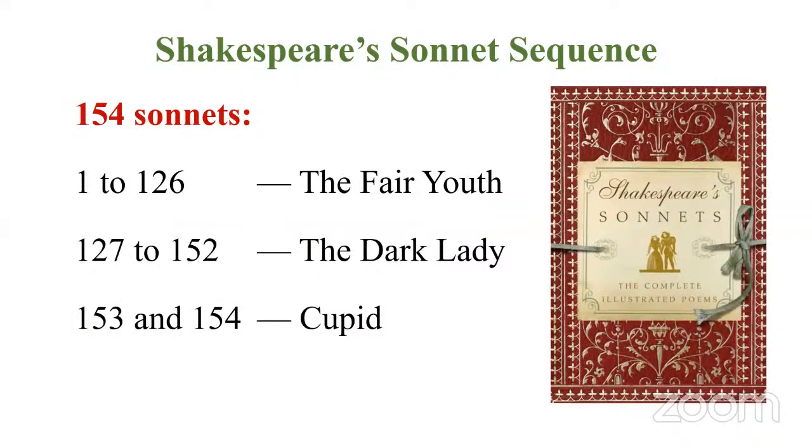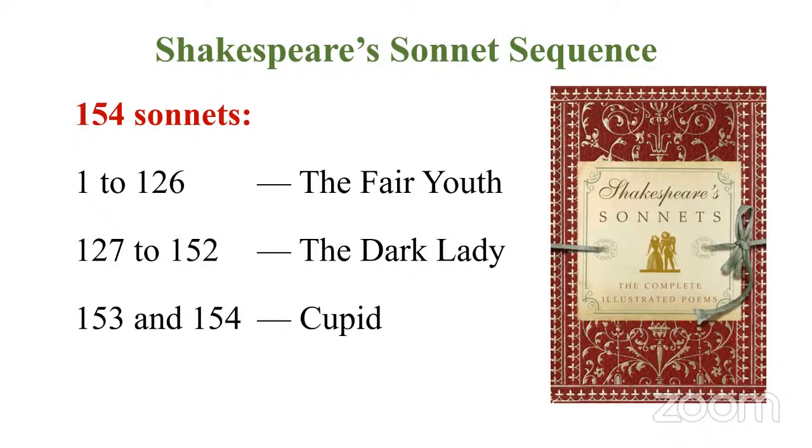So what is the context? We know Shakespeare's sonnet sequence, 154 sonnets, is divided into groups. Sonnets 1 to 126 are addressed to the fair youth. Then 127 to 152 are addressed to the dark lady. Then the last two sonnets, 153 and 154, talk about the power of Cupid, right? So this is the context, and sonnet 123 is from the first category.